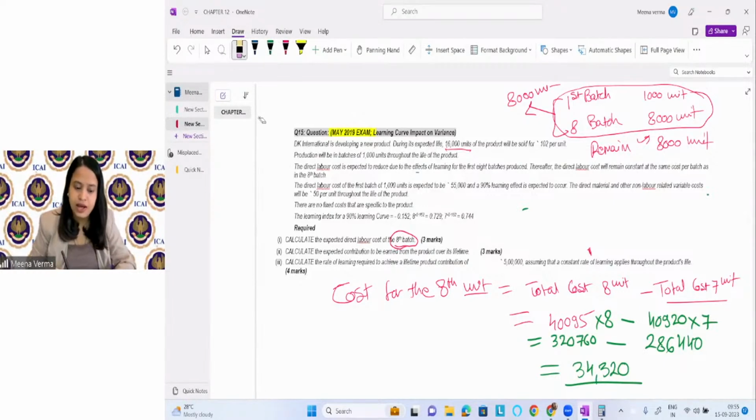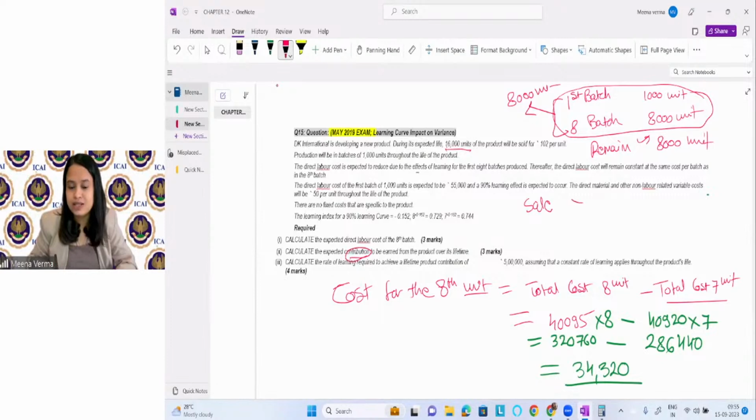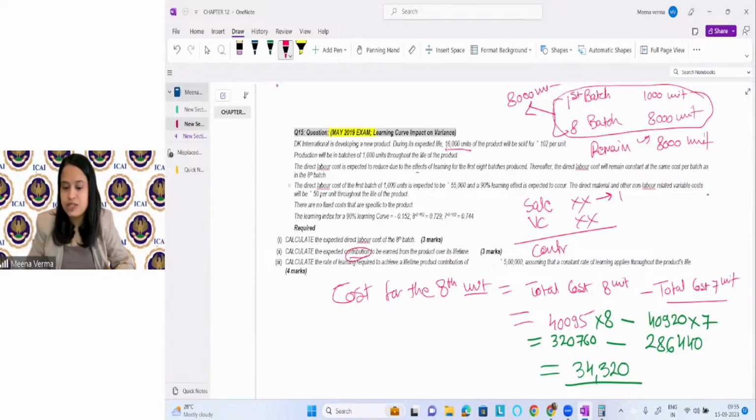All right. And what do you have to see? In the question, they're asking you to find out the contribution, right? So what do you have to see? What is the total sale? Consider it. Then what is the total variable cost? Consider it. Then you will get the total contribution. So first I need to find out the total sale. How many units am I selling? 16,000 units. At what price? The selling price per unit is given as rupees 102.